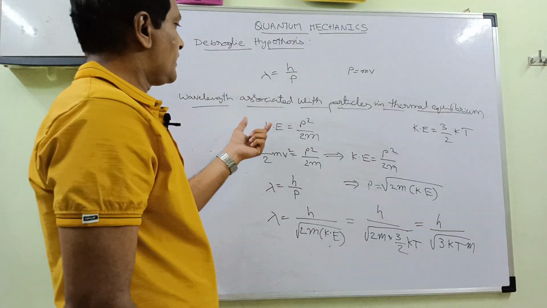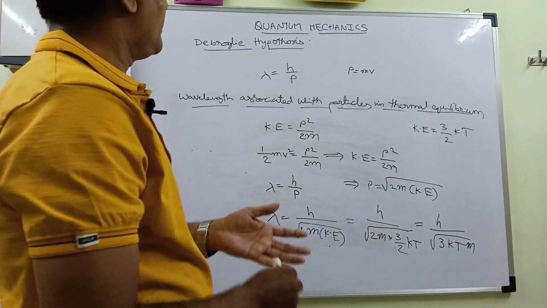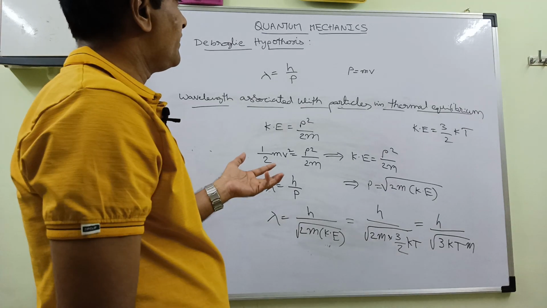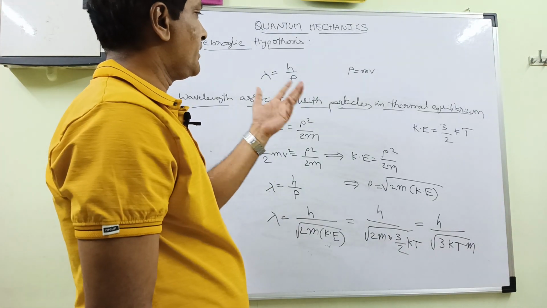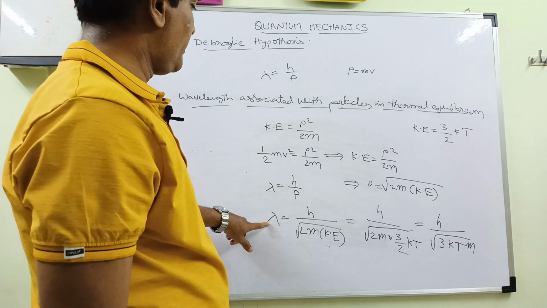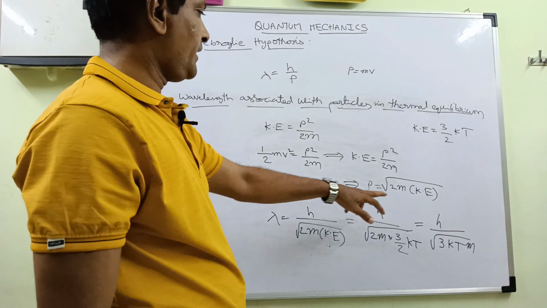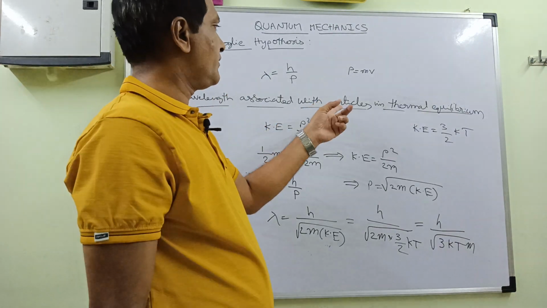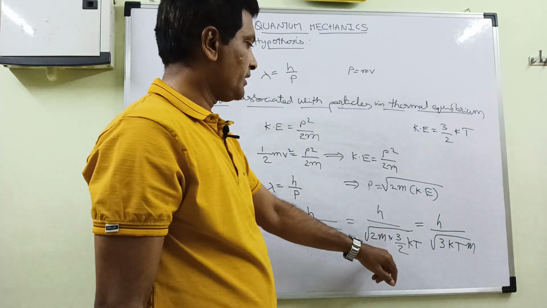Here we have seen the wavelength associated with the particle when it is accelerated, then the wavelength in terms of kinetic energy, and then the wavelength associated with particles in thermal equilibrium.